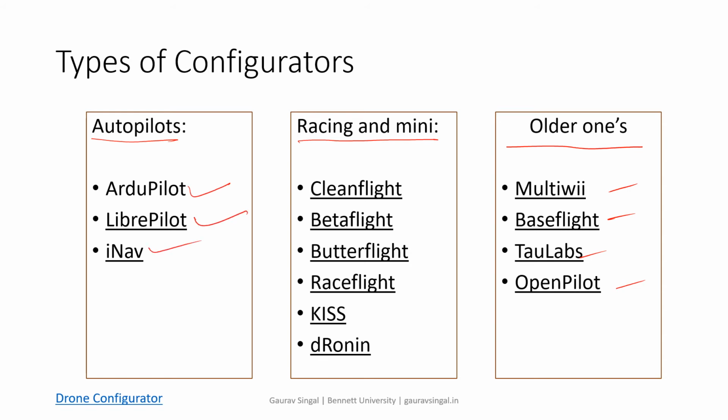And for racing and mini drones, small ones, we are using Cleanflight, Betaflight, Butterflight, RaceFlight, KWS, and Dronin. These are the different categories: autopilot, racing, and older ones. Just their names are given here. If you want more detail or more information about drone configurators, you can click on this link.